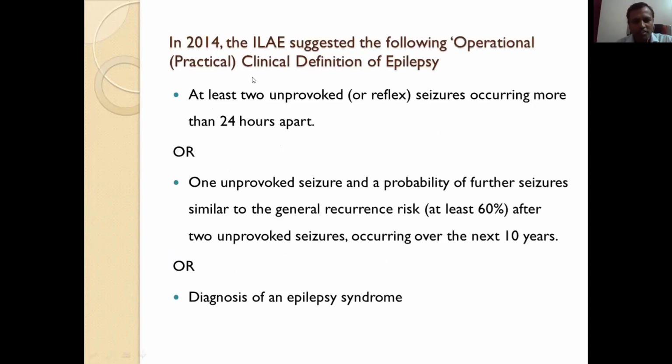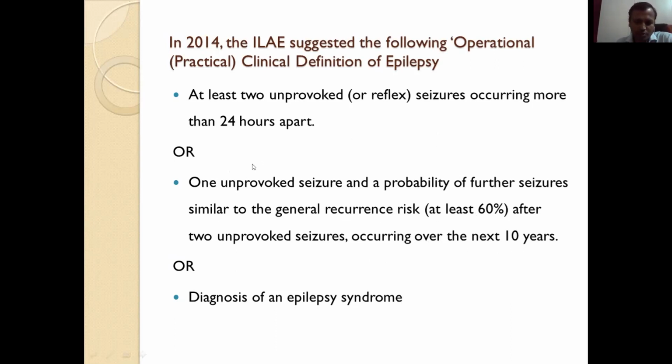So in 2014, the ILAE suggested the following practical definition of epilepsy, and in 2017 it has been accepted. At least 2 unprovoked seizures occurring more than 24 hours apart, or 1 unprovoked seizure and a probability of further seizures similar to the general recurrence risk after 2 unprovoked seizures.